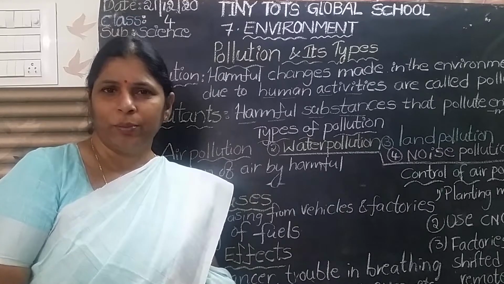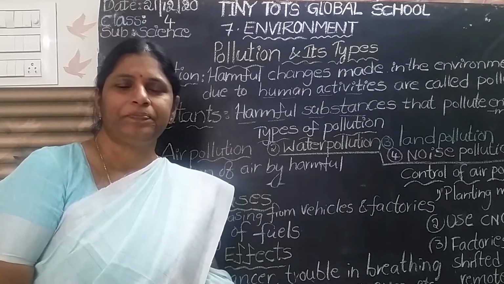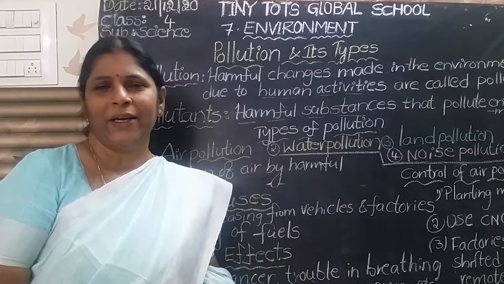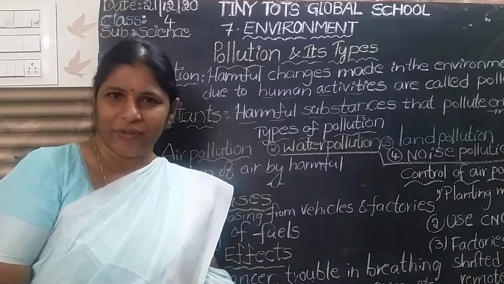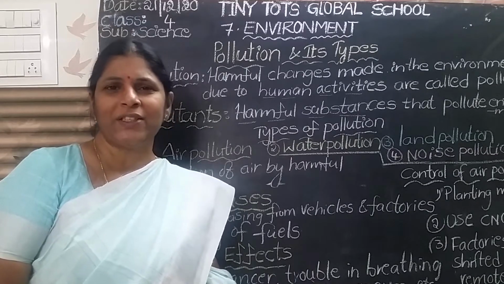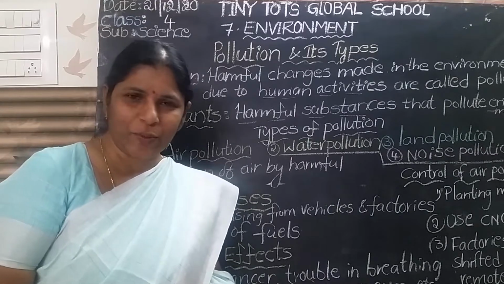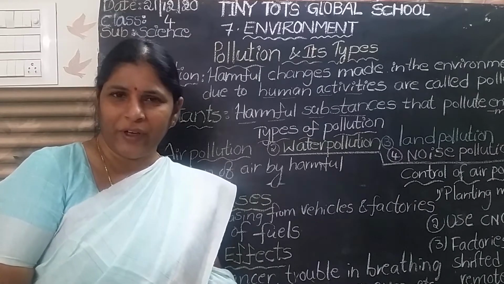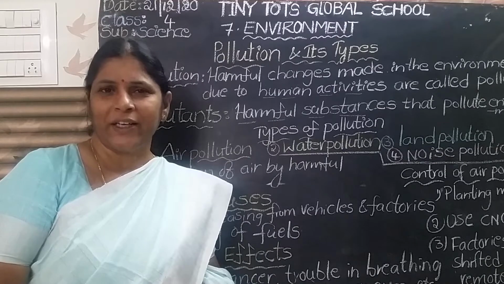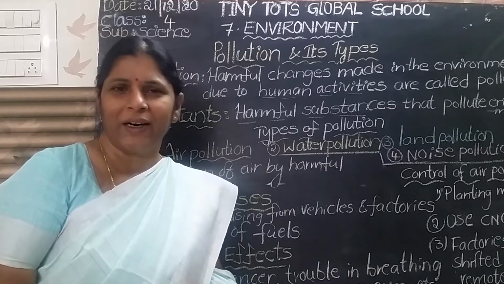Biodegradable waste is decomposed by microorganisms and mixed into the soil. Such waste is called biodegradable waste. All biodegradable waste should be put in the green bin. And non-biodegradable waste is waste which cannot be decomposed by bacteria.